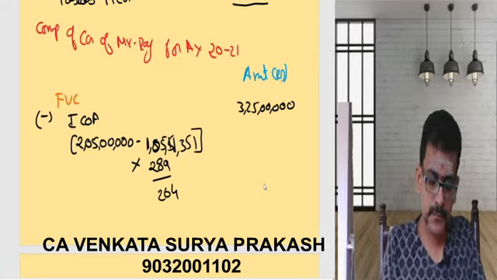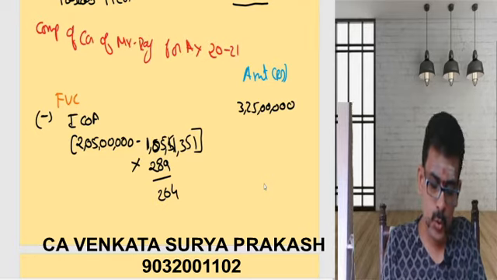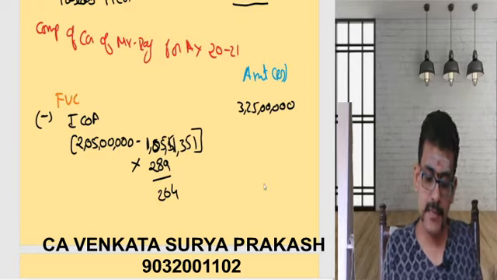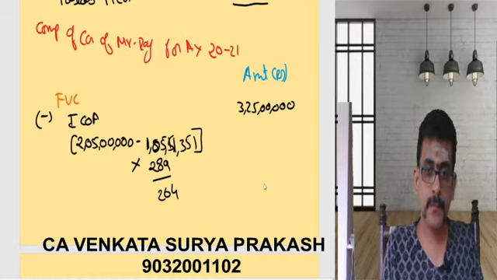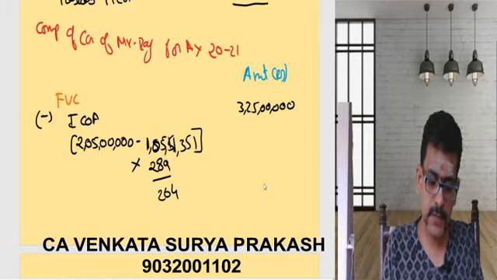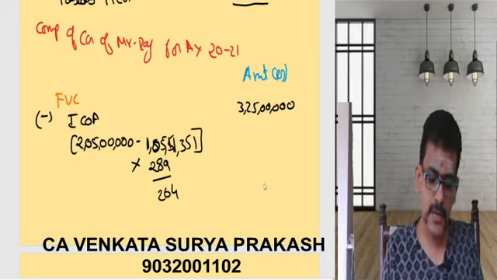Here, 2 crores 5 lakhs is the cost, minus 1 crore 5 lakhs 51,351. That will be taken as my cost of acquisition.